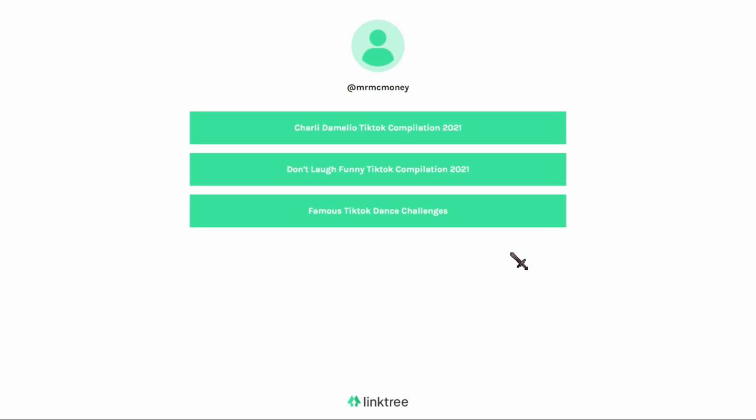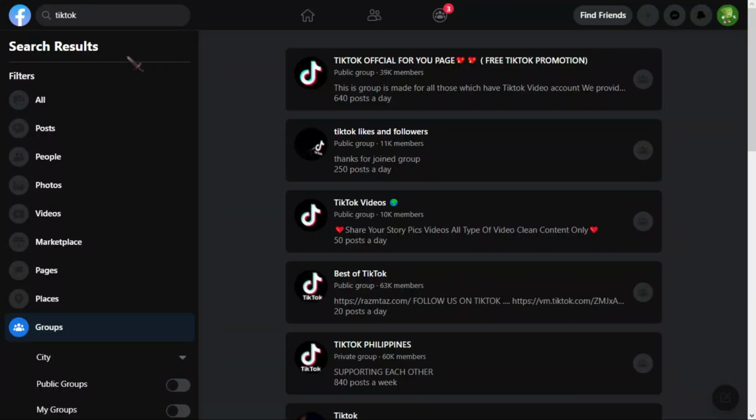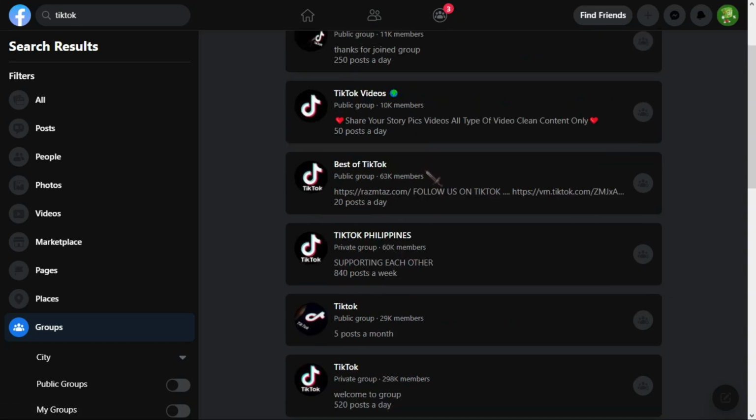Since our videos are about TikTok compilations, you can just paste it on social media. You can just put it out there. You can make a post, make a tweet, post a story, or even make a TikTok video. For example, on Facebook, all you have to do is search for different TikTok groups, like TikTok compilations or TikTok groups.